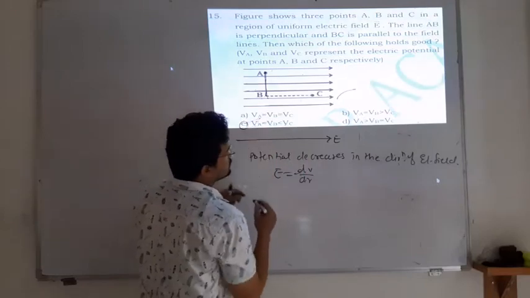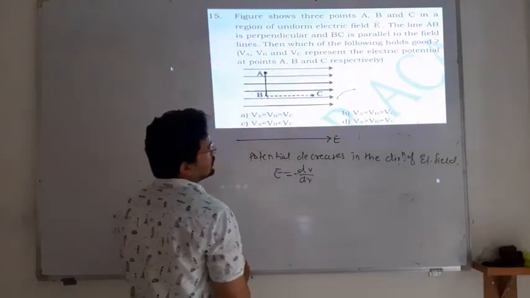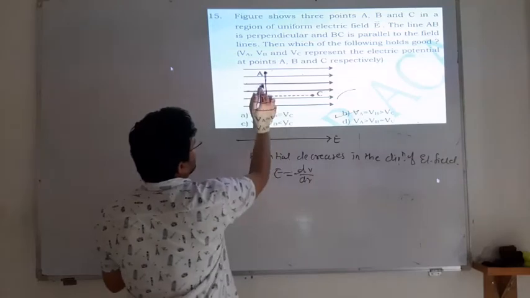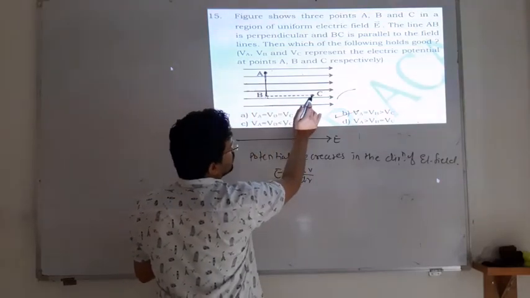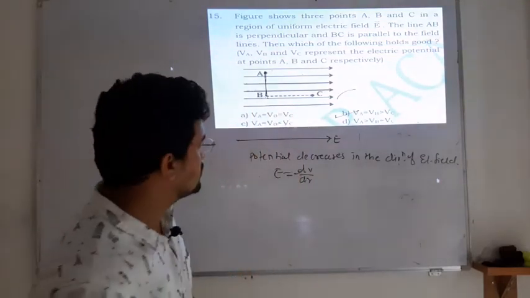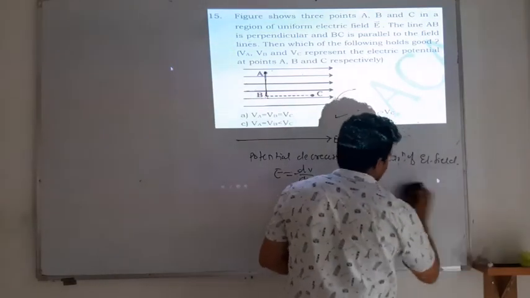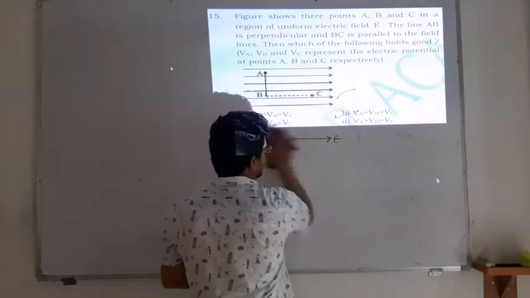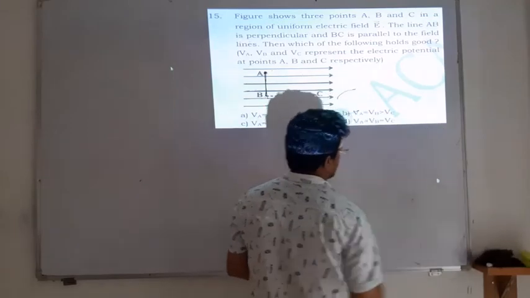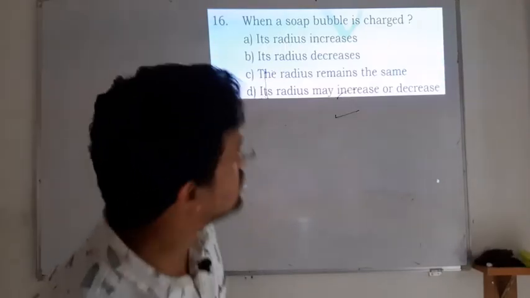So option C is correct. Sorry, not option C, this one, option B is correct, because A and B have a maximum potential compared to C. So this is a simple basic question. Remember, potential decreases in the direction of the electric field. Okay, moving towards the next question.